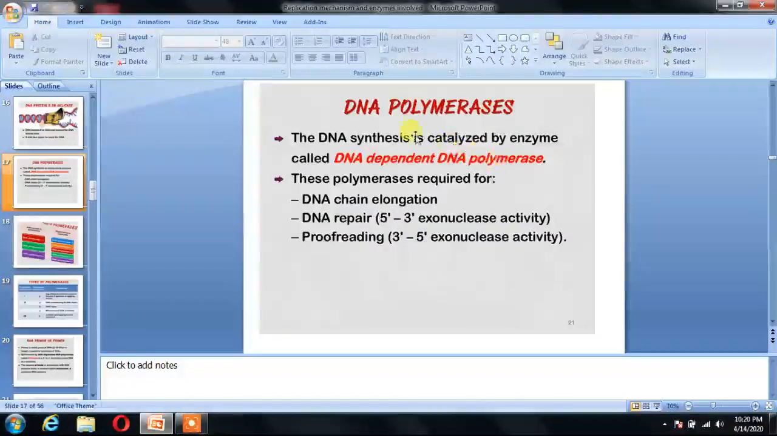DNA polymerases: DNA synthesis is catalyzed by the enzyme DNA dependent DNA polymerase. These polymerases are required first of all for DNA chain elongation, then in DNA repair and in proofreading. For DNA repair, 5 to 3 prime exonuclease activity is present, and for proofreading we require 3 to 5 prime exonuclease activity.